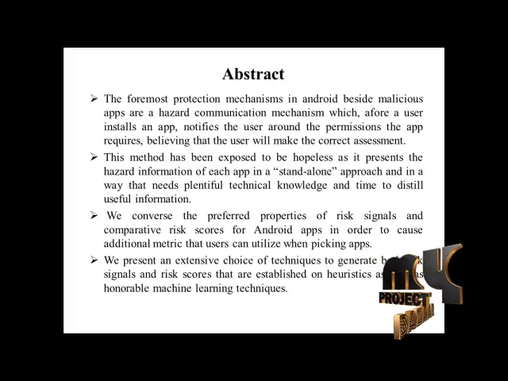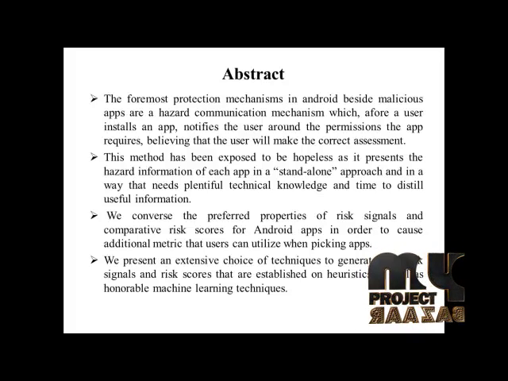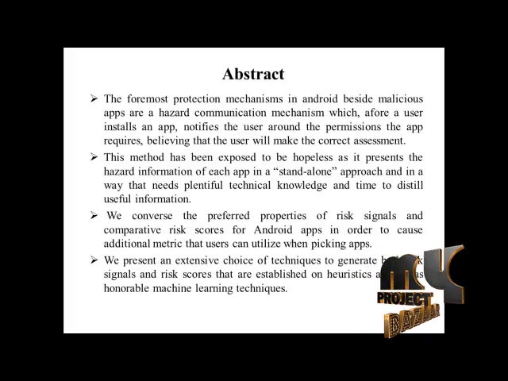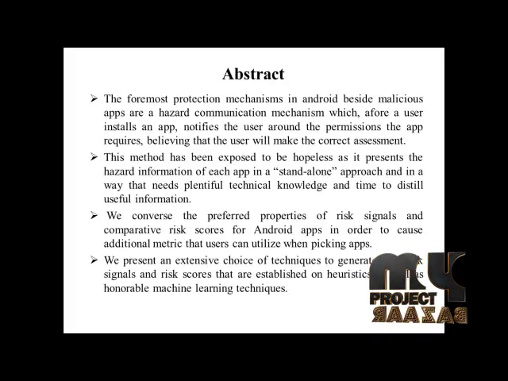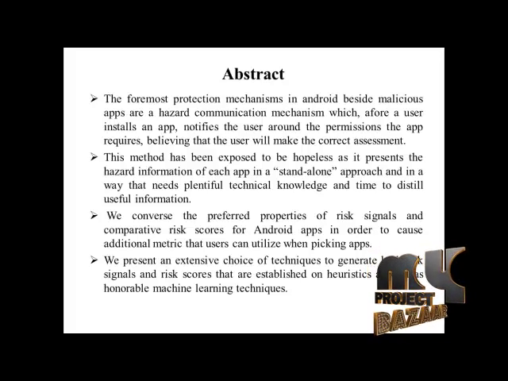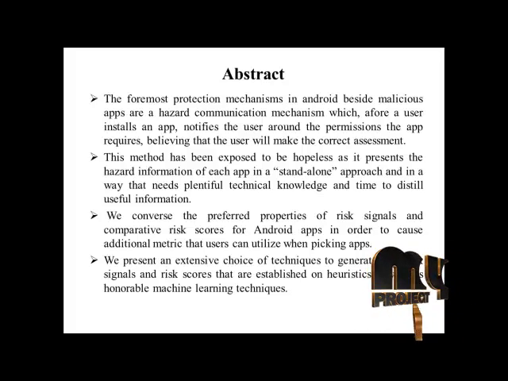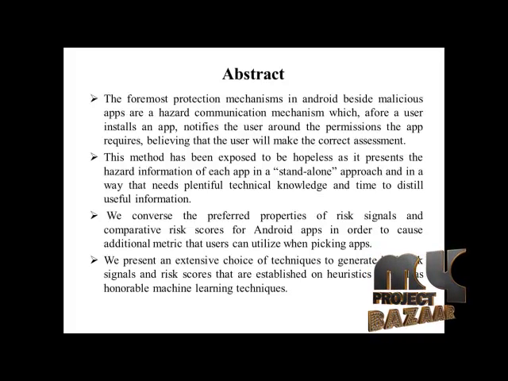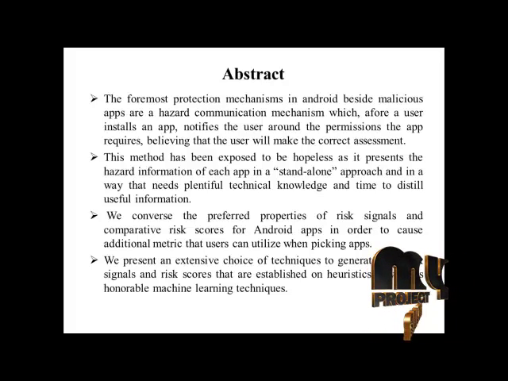Here we conserve the preferred properties of risk signals and comparative risk scores for Android apps in order to cast the additional metric that users can utilize when picking apps. Here we present an extensive choice of techniques to generate both risk signals and risk scores that are established on heuristics as well as honorable machine learning techniques.